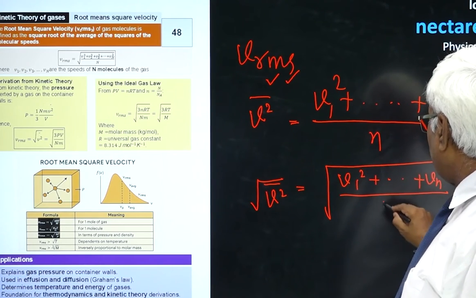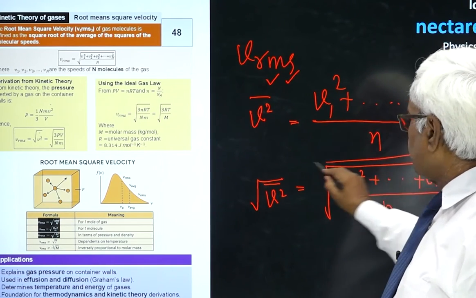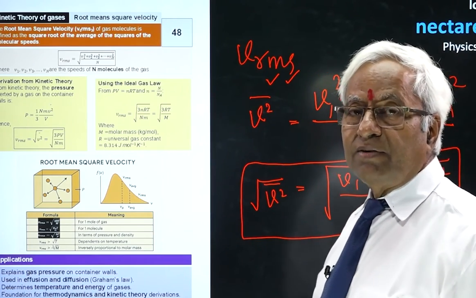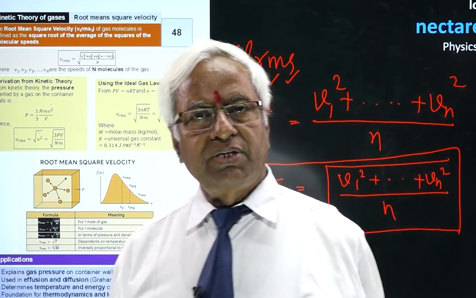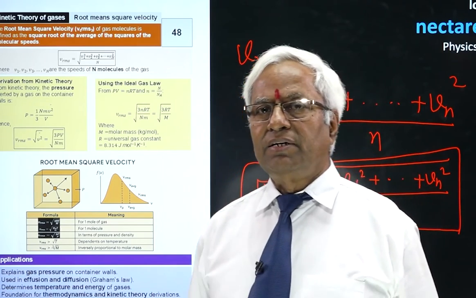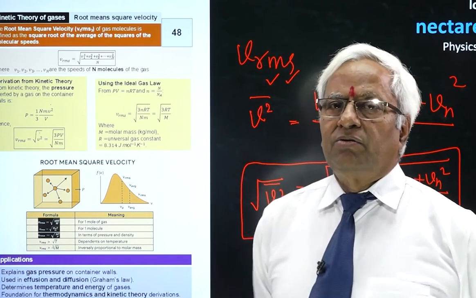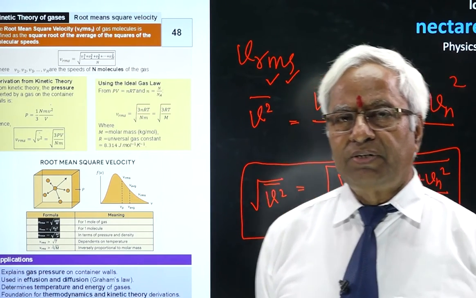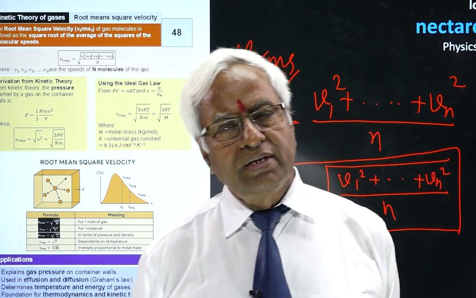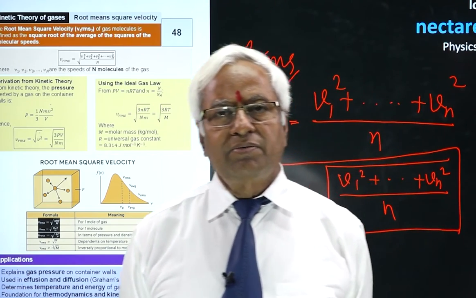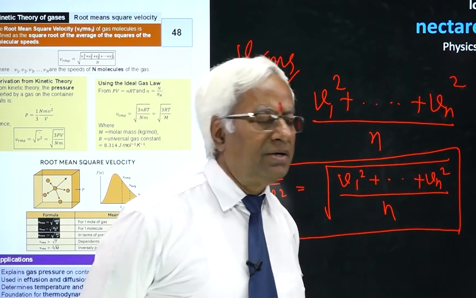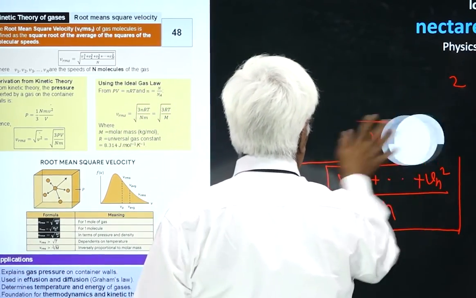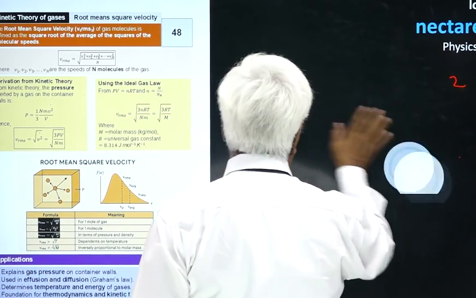Now, you might ask why this is of concern for us while studying gases. Gas molecules have random velocities in different directions, and if you take the final average value, it's going to be 0. So that's why we take an alternative: we square. All the velocities when squared become positive, then take the mean and root. The root mean square value is given by the formula